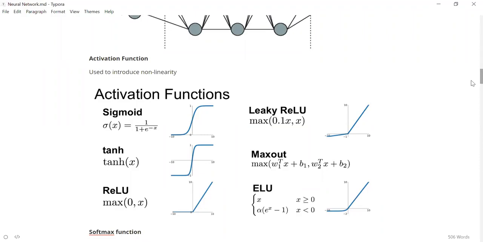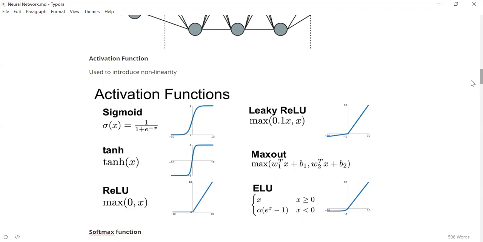So if you pass any value through sigmoid, it will constrain it between 0 to 1. If you pass any value through tanh, it will constrain it between -1 to 1. If you pass any value to ReLU, what it does is, if it is less than 0, it will make it 0. If it is greater than 0, it will not change anything. So it is max of 0 and x. If the value is greater than 0, there is no change to the output. But if it is less than 0, it will make it 0. That is the ReLU activation function. So these are the different activation functions.